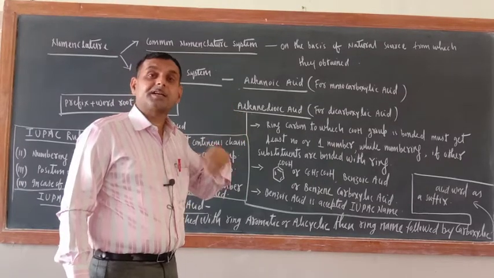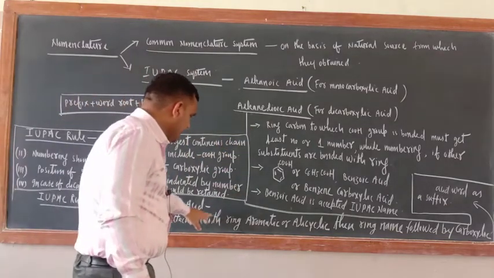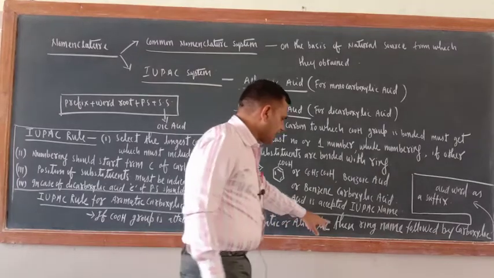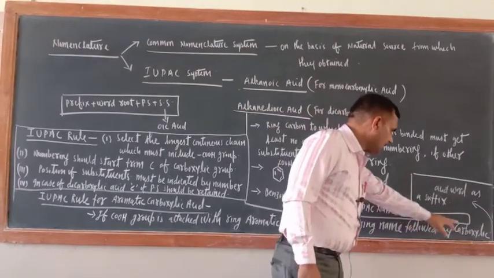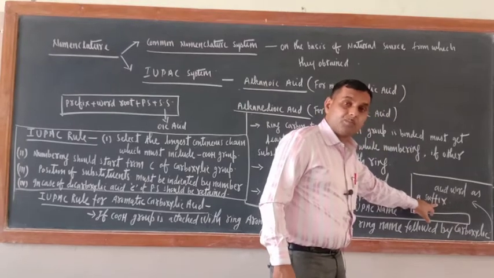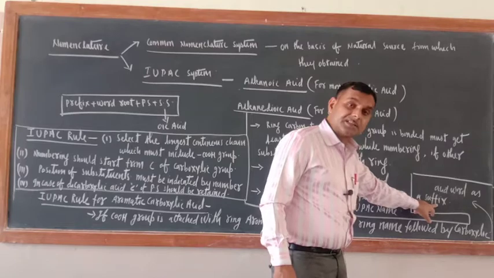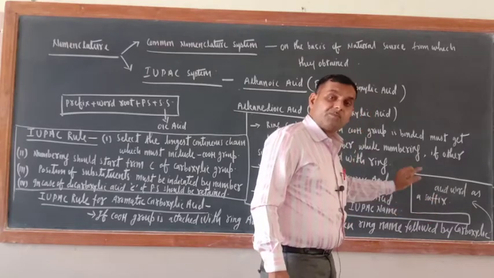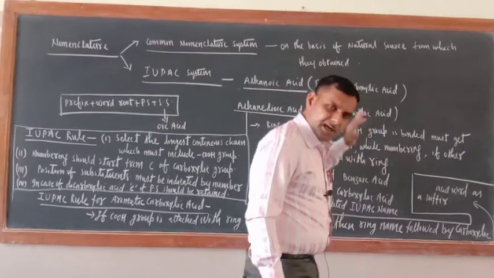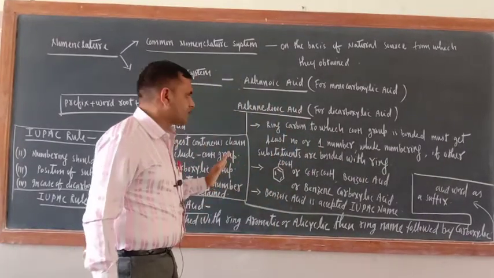If three are there, tricarboxylic acid. So if the COOH group is attached with the ring, aromatic or alicyclic, then the ring name is followed by the carboxylic acid word as a suffix in case of monocarboxylic acid. In case of dicarboxylic acid, first the ring name followed by dicarboxylic acid. Again I am telling you, I will write all examples related to these rules.